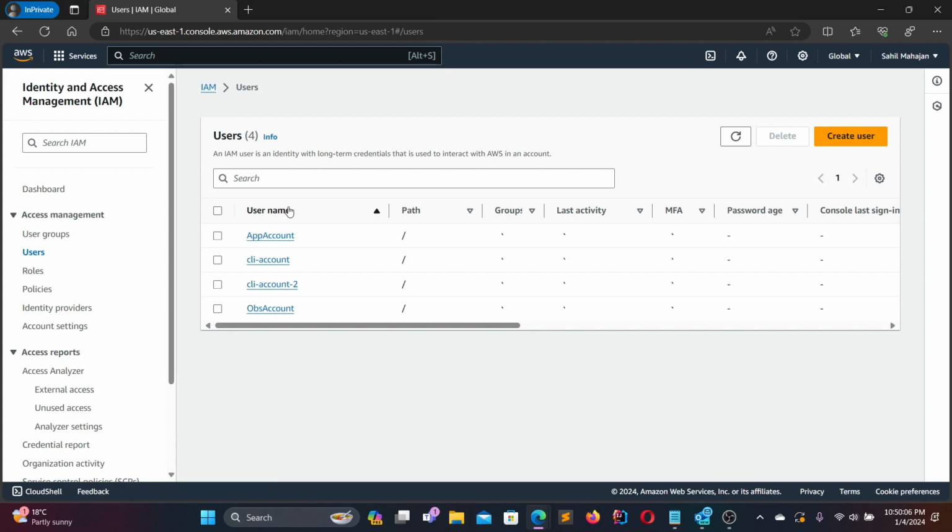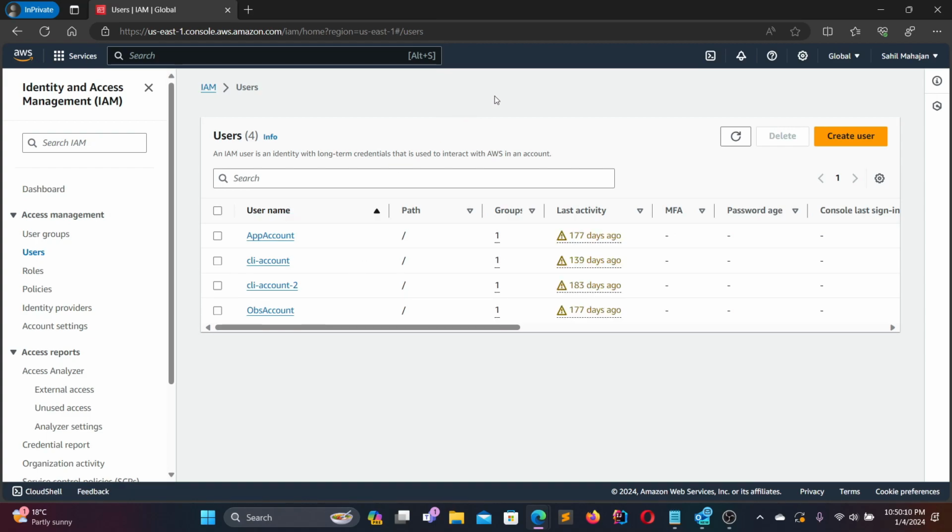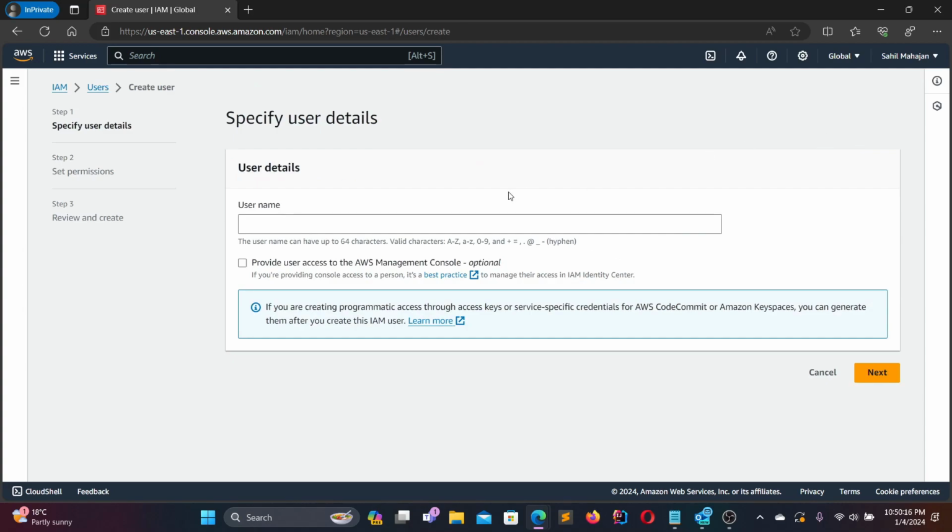As you can see, I already have multiple users set up over here. For you, because there was no user set up, it should be empty. So we're going to click on create user. When we click on create user, we're going to give a username. I'm just going to give maybe Sahil YouTube.